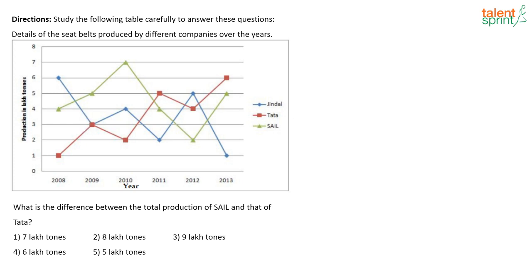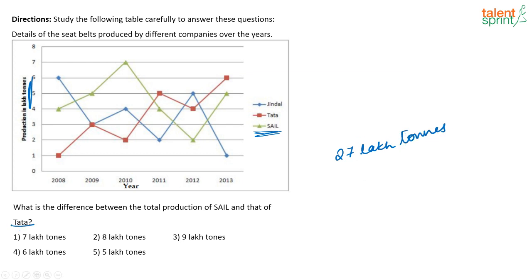So SAIL, if you see, where is SAIL? SAIL is the very easy set. This is a line graph here. So SAIL, if you see 4 plus 5, what is the total production of SAIL over the given years, right? That's what we are looking at. So 4 plus 5 is 9, 9 plus 7 is 16, 16 plus 4 is 20, 20 plus 2 is 22, 22 plus 5 is 27. So total production of SAIL is 27. Now what is this? Is it, yeah, it is in lakh tons, right? So 27 lakh tons is the production of SAIL.